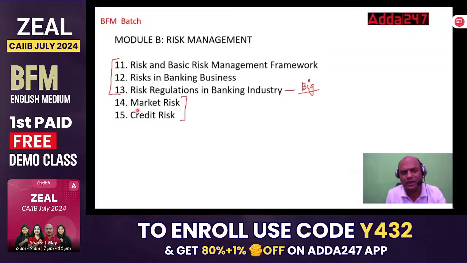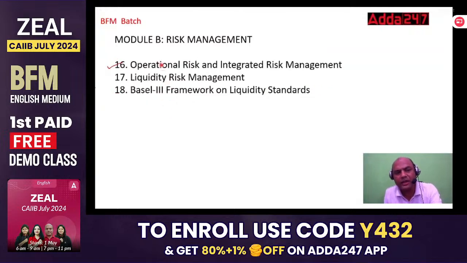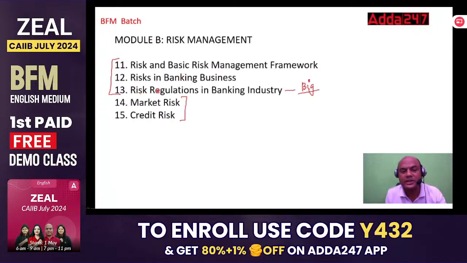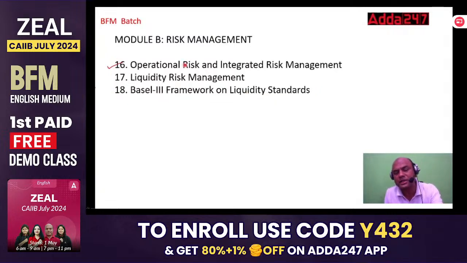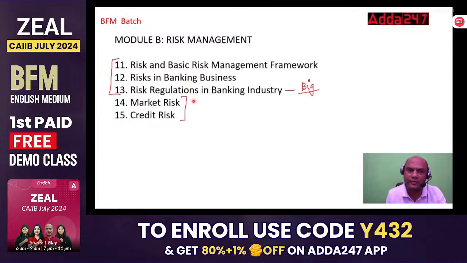Then the remaining are okay. Market risk. See here, if you see market, credit, you will find some reference in this chapter number 13. Again, remember, why is this chapter big? Again, we'll come to this point. Because many of these, 1, 11, 12, 14, 15, and all of 16, 17, 18, many of these you will find reference in this chapter. Means if you study this chapter well, you will find repetition in many of these chapters. Okay, that's why this chapter is big.